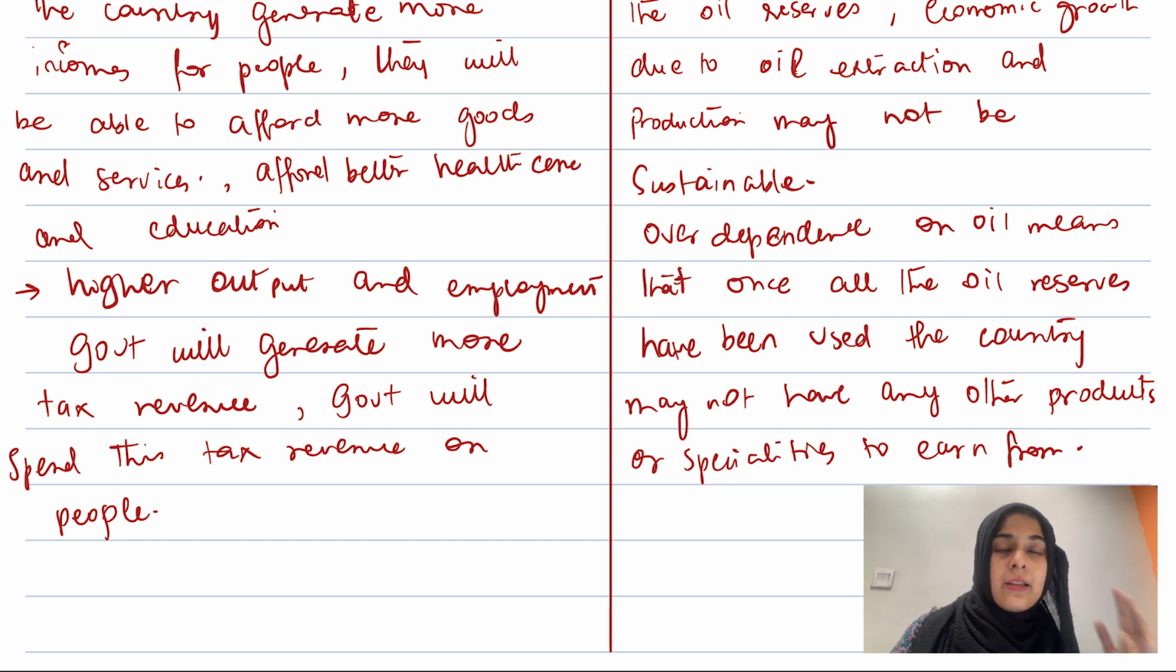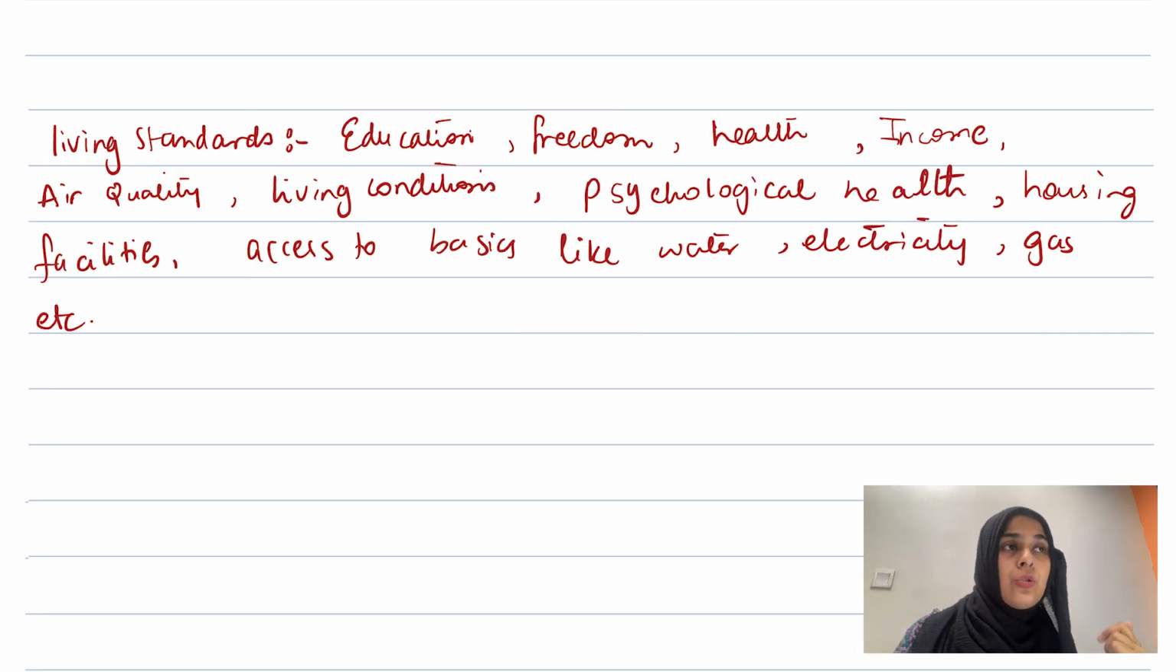In general, you need to know that income is something that tells the living standards of someone, and then there's education, healthcare, air quality, pollution. If there is pollution, living standards are low, of course. Also living conditions, psychological health, housing facilities, and access to basics like water, electricity, gas, etc.